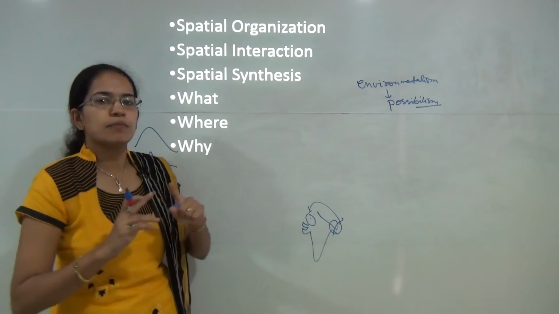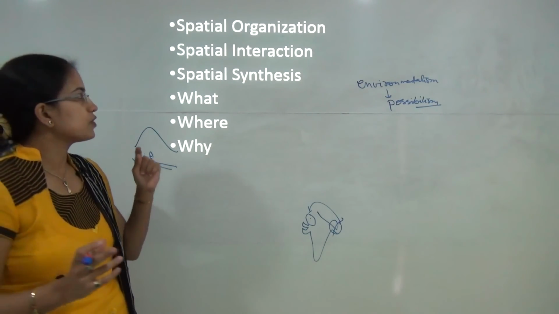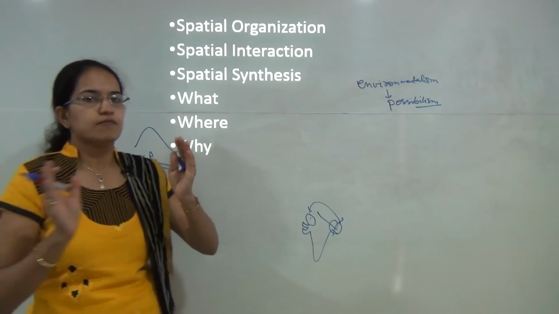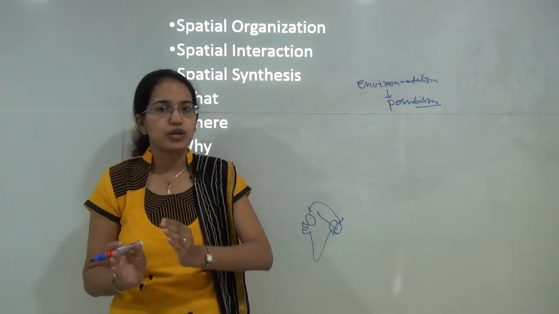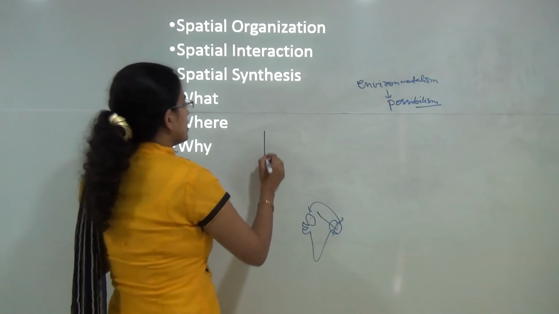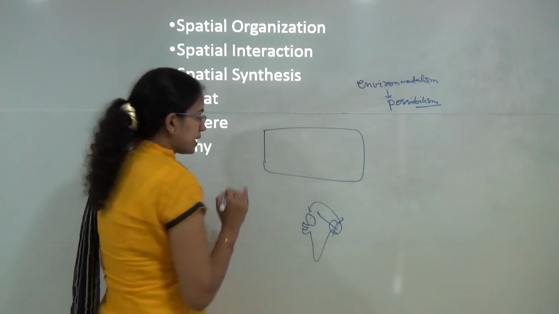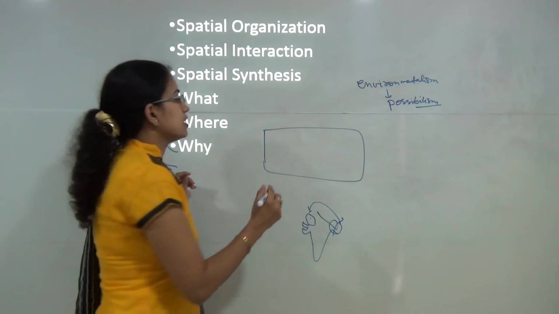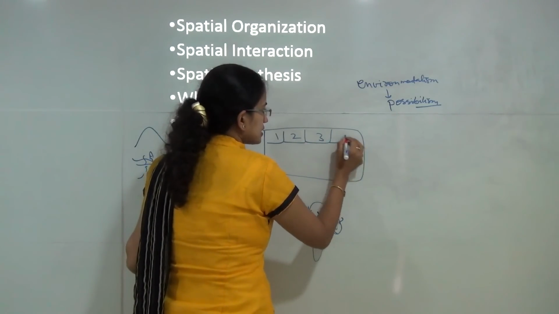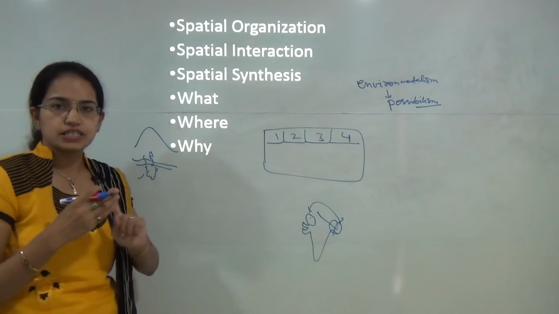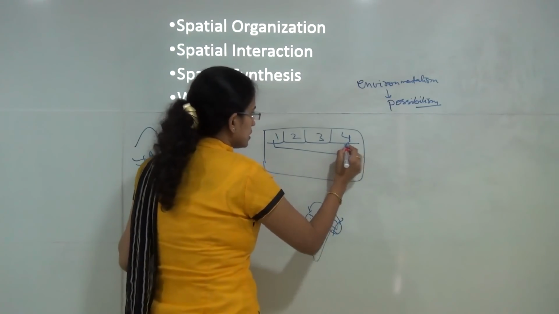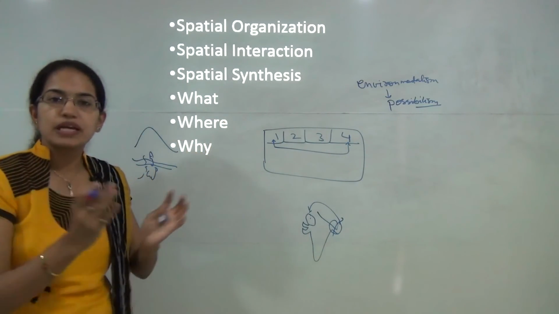Whenever we talk about geography as a whole, there are a few things we try to understand. The first aspect is spatial. When we talk about history, we say it's temporal: we understand the timeline and the chronology. In geography we talk about space, and we first see how things are organized. That's the spatial organization. How one area interacts with another is spatial interaction.